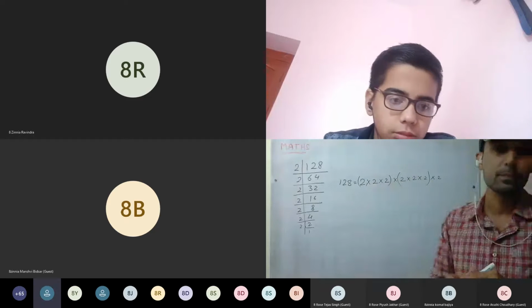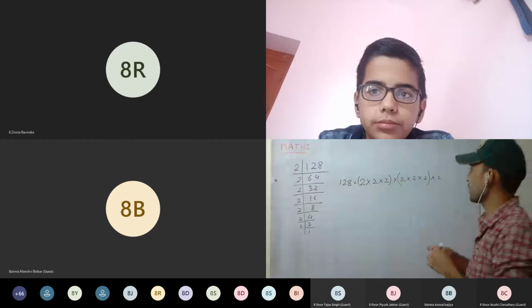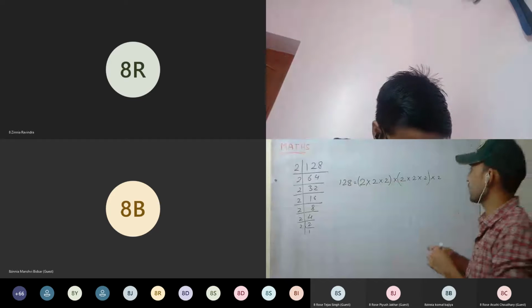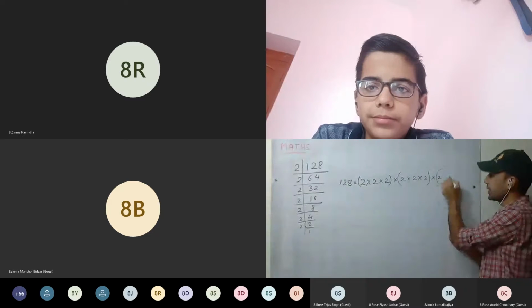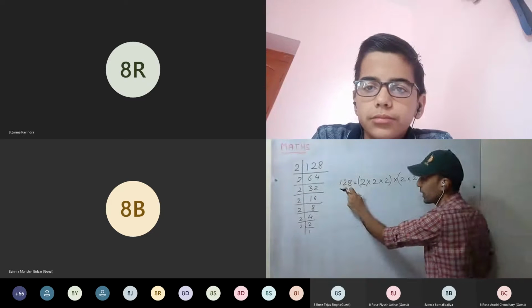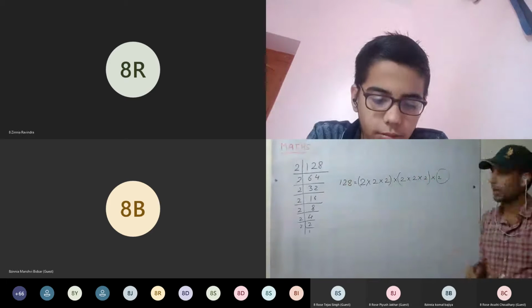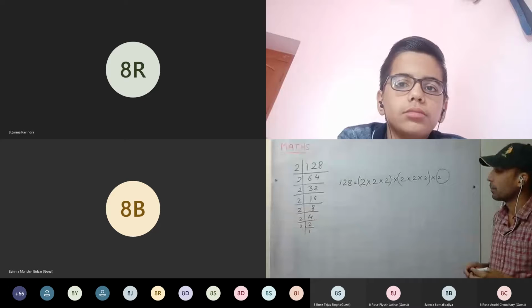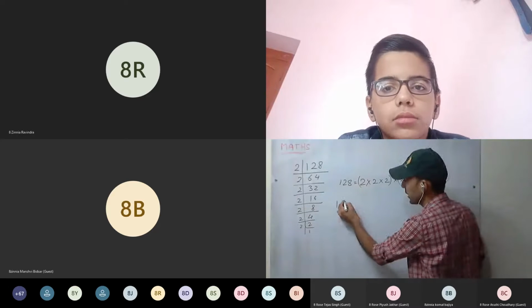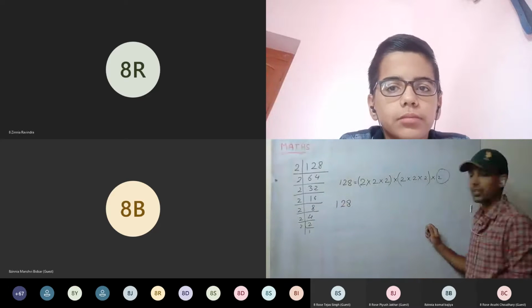Sir, perfect cube, not square. Perfect cube, yes, perfect cube. If 128 is a perfect cube, then we must have the triplet. Here it is a single, therefore this is not a perfect cube. Okay, now how to make this a perfect cube? By what should we multiply 128 so that it becomes a perfect cube?